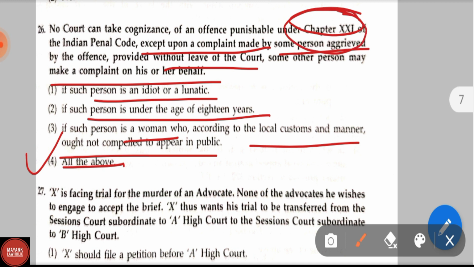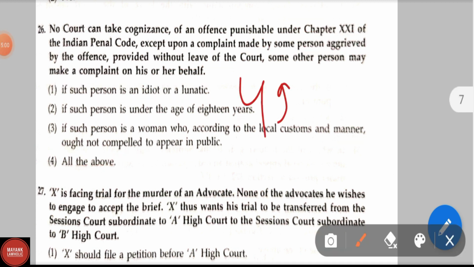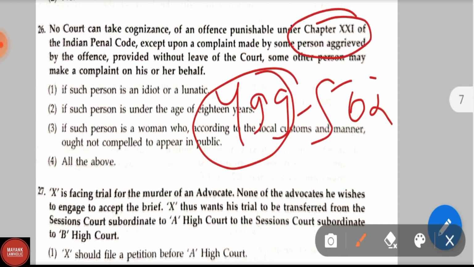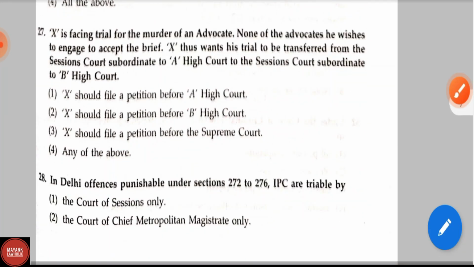Chapter 21 of IPC is related to defamation. Section 499 defines defamation, and section 500 is related to punishment of defamation. Section 501 is related to printing or engraving matter known to be defamatory. Section 502 is related to the sale of printed or engraved substance containing defamatory matter. Now let us see the question number 27.